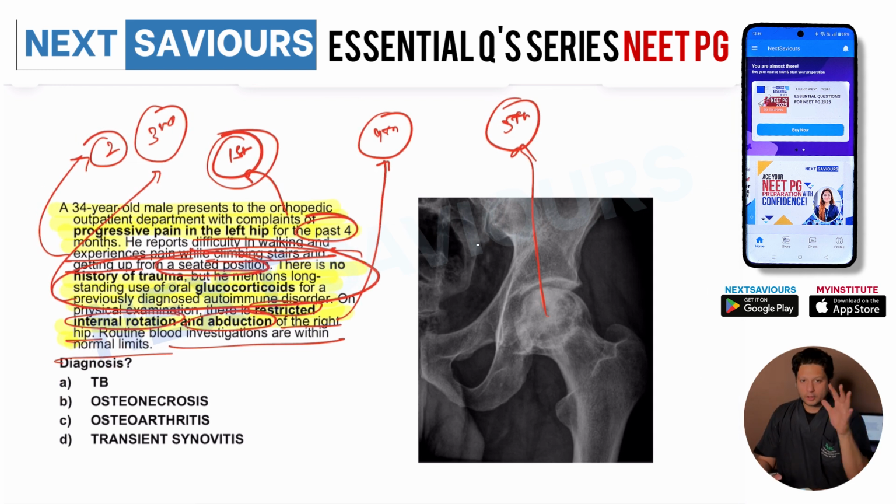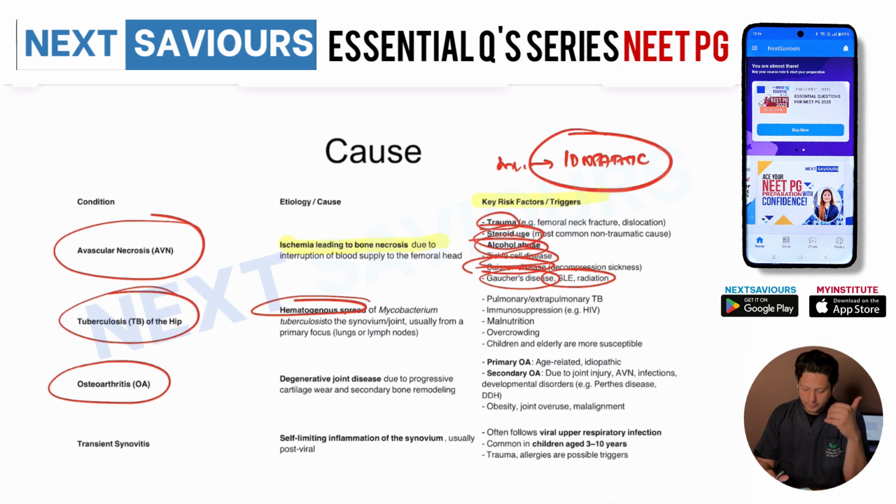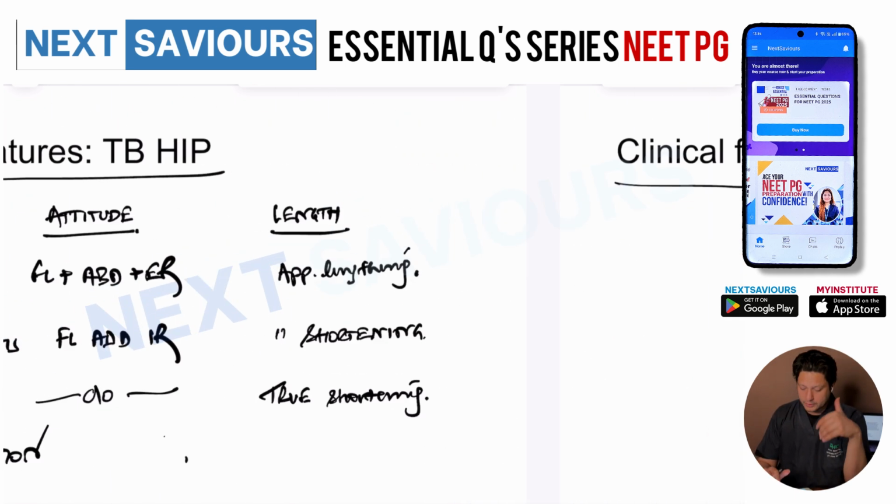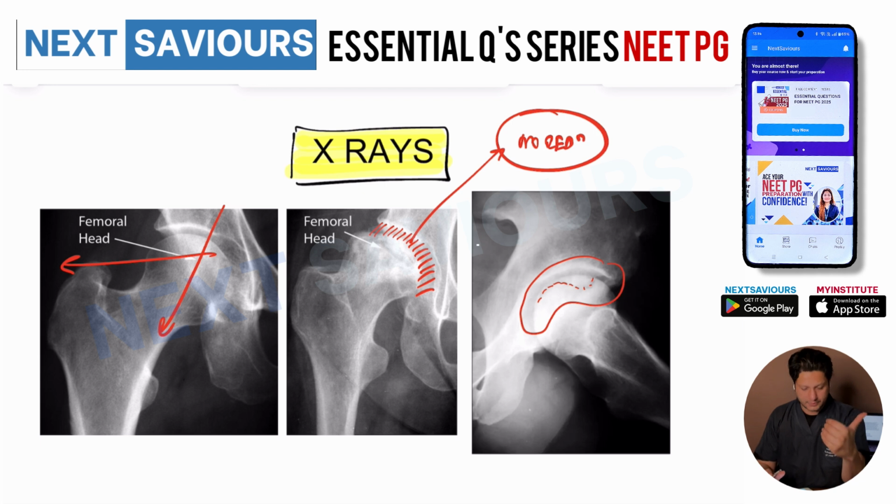And finally, on the basis of the X-rays, in osteonecrosis of the head of the femur, there will be a flattened sclerotic head of the femur without any reduction of the joint space until the last stage comes. While in tuberculosis of the hip joint, reduction in the joint space along with periarticular osteopenia is usually the earlier finding on the X-rays, before the onset of secondary osteoarthritis.